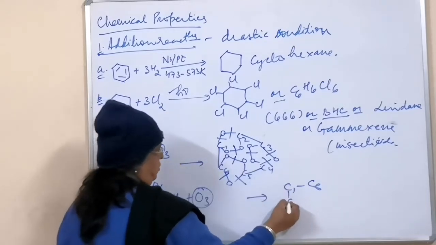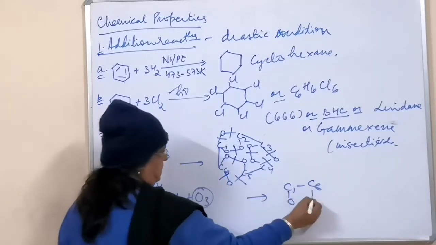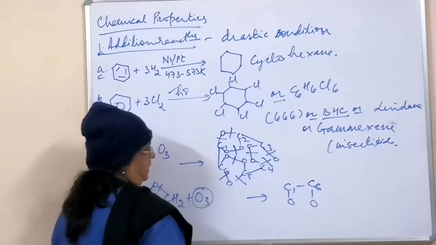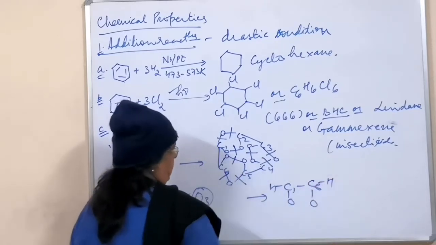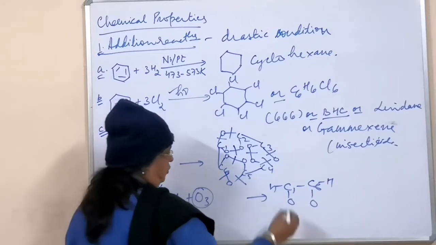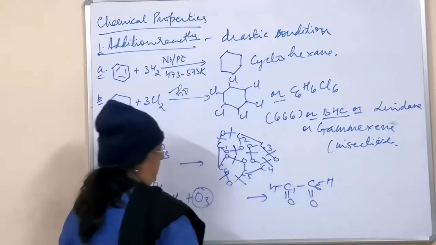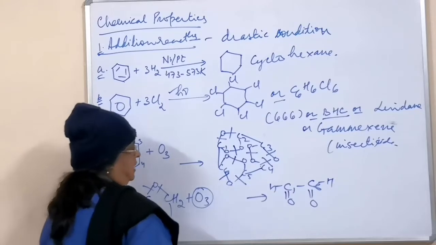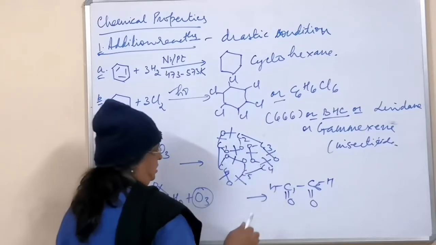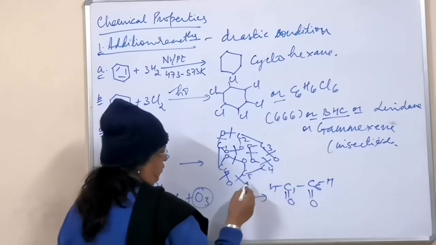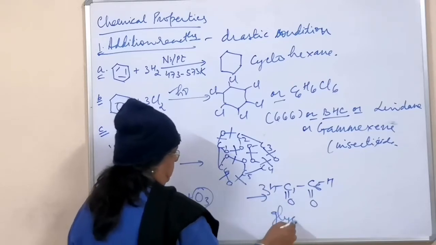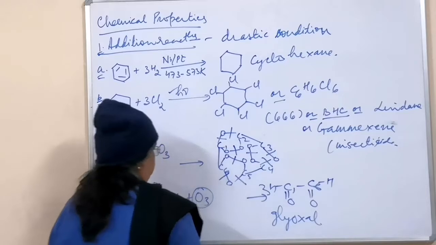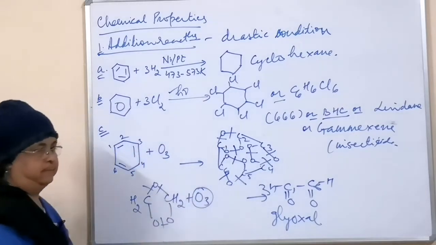Carbon 1 has 1 oxygen, carbon 6 has 1 oxygen. 1 hydrogen is with carbon 1, 1 hydrogen is with carbon 6. So the fourth valency will be satisfied by a double bond. The same thing will happen with C2 and C3, and C4 and C5. So you will have 3 molecules of this. This compound is glyoxal. You have joined in acetylene.